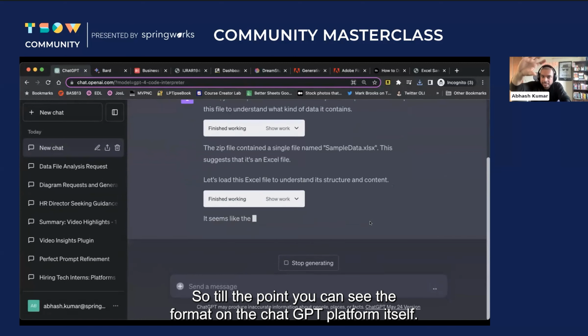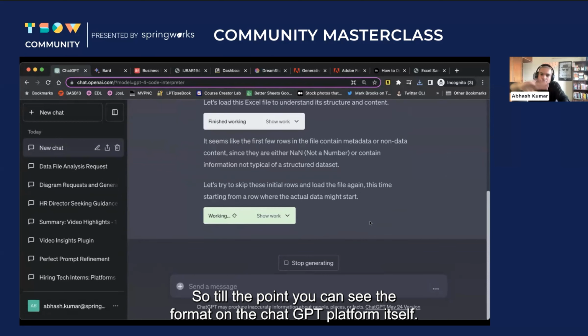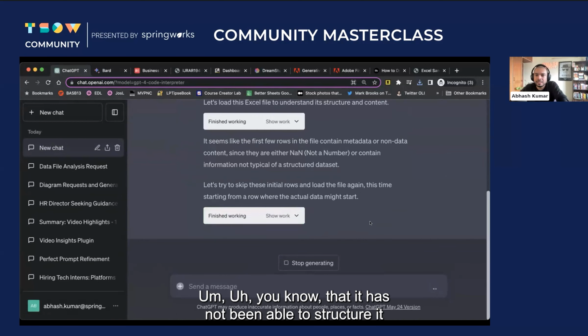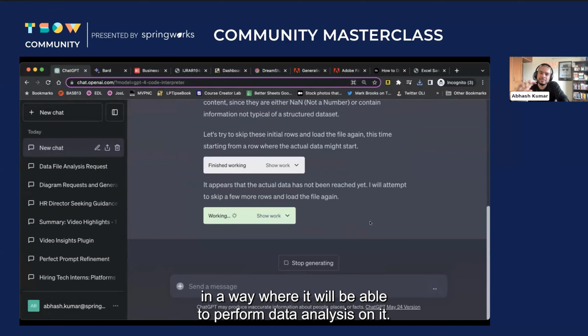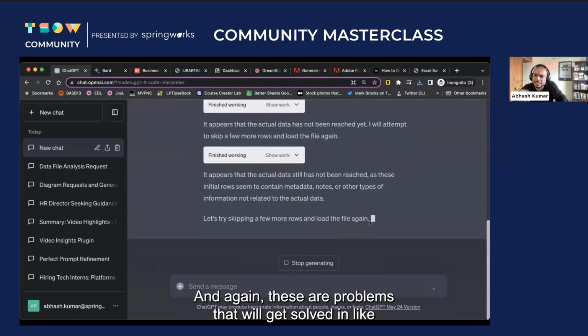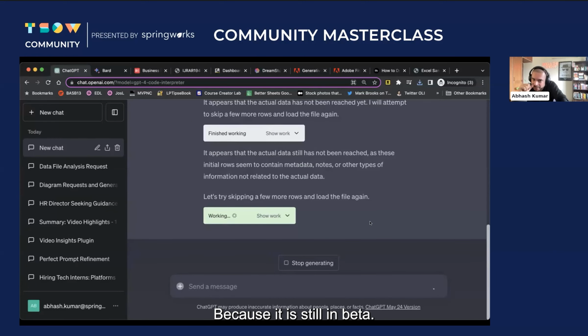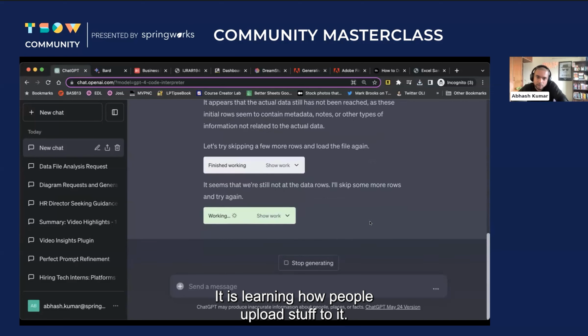So till this point you can see the format on the ChatGPT platform itself. You know that it has not been able to structure it in a way where it will be able to perform data analysis on it. And again, these are problems that will get solved in like 2-3 weeks, right? Because it is still in beta. It is still trying out things. It is learning how people upload stuff to it.